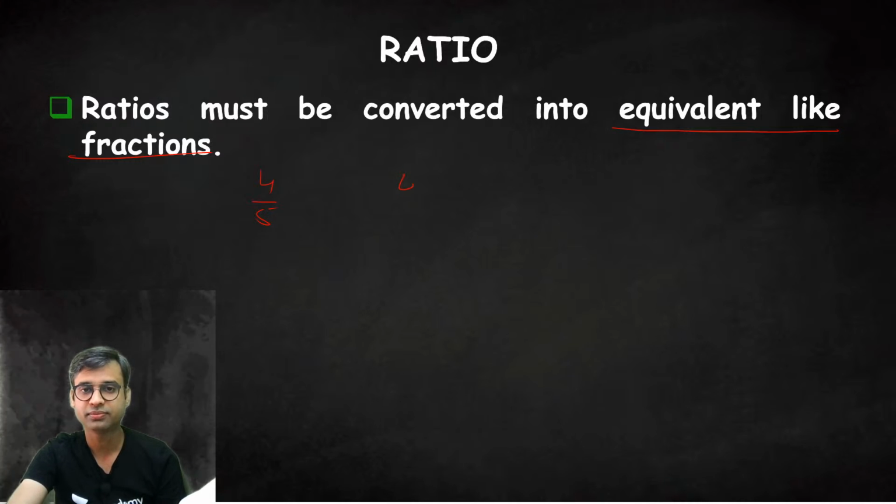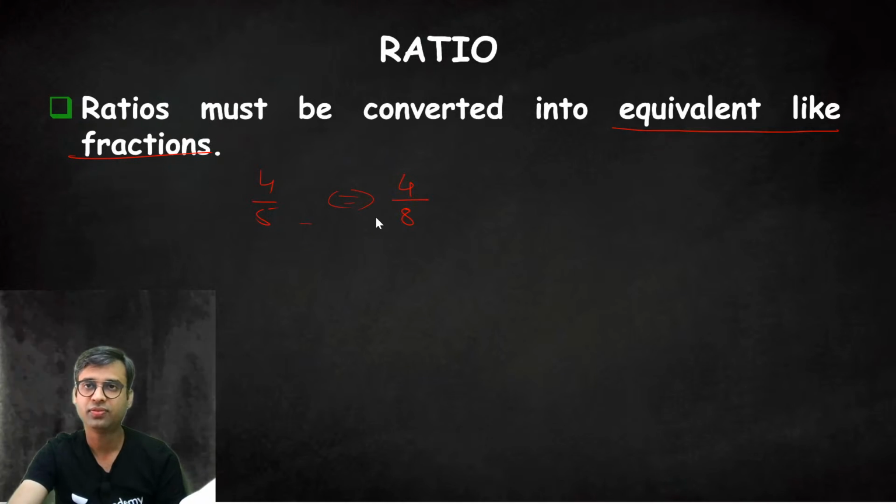Say 4 by 5 and 4 by 8. So the base is not comparable as of now. So what will we do? We will take the LCM and we will convert the ratios to equivalent ratios which are comparable to each other.